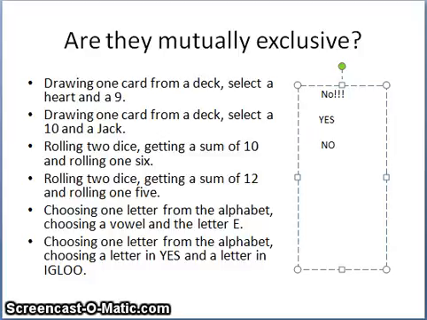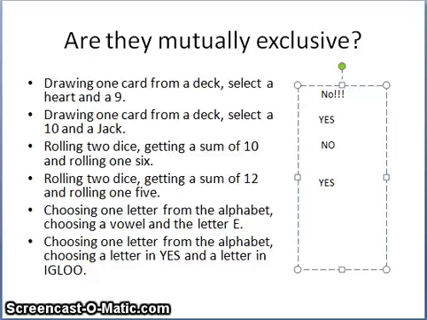Okay. Now, rolling 2 dice, getting a sum of 12, and rolling 1 5. Can you get a sum of 12 rolling 2 dice and roll 1 5 at the same time? Well, the only way to roll a 12 is to roll 2 6s. So since the only way to roll a 12 is to get 2 6s, no, you cannot roll 1 5. So yes, they are mutually exclusive because you cannot do both of those things at the same time.